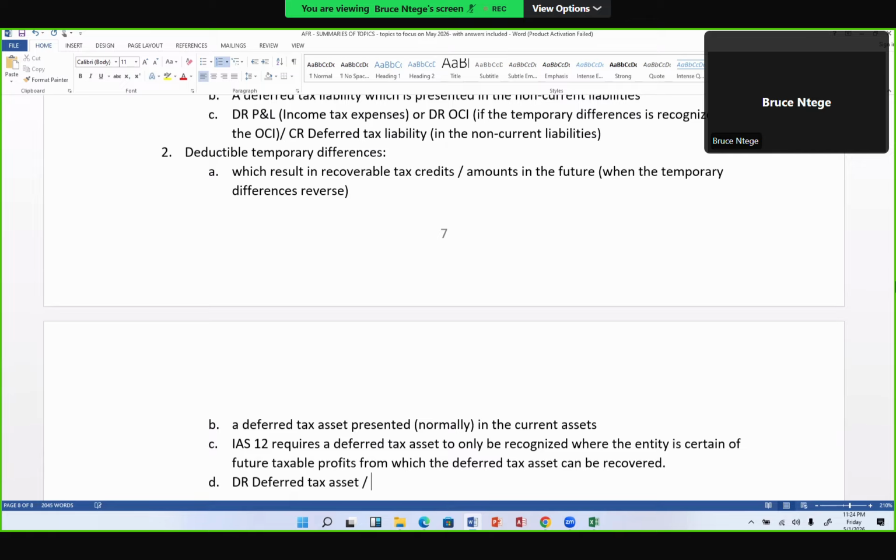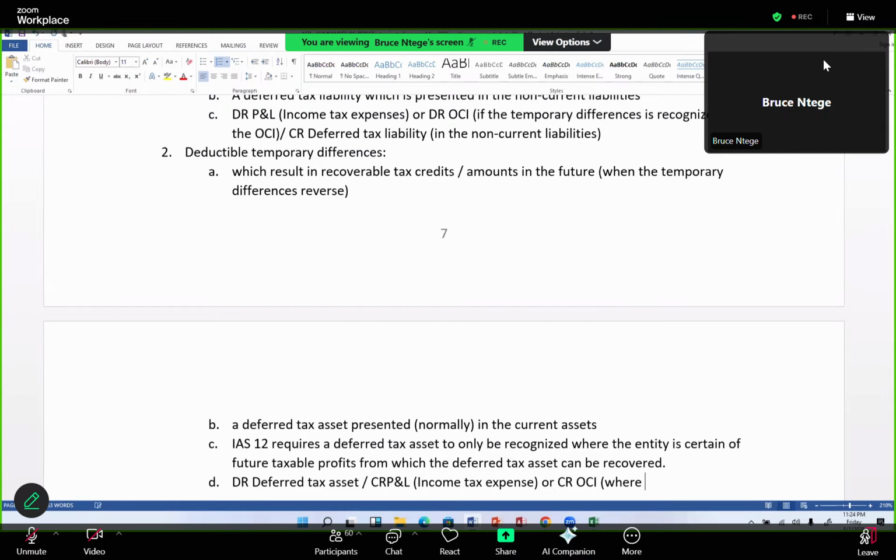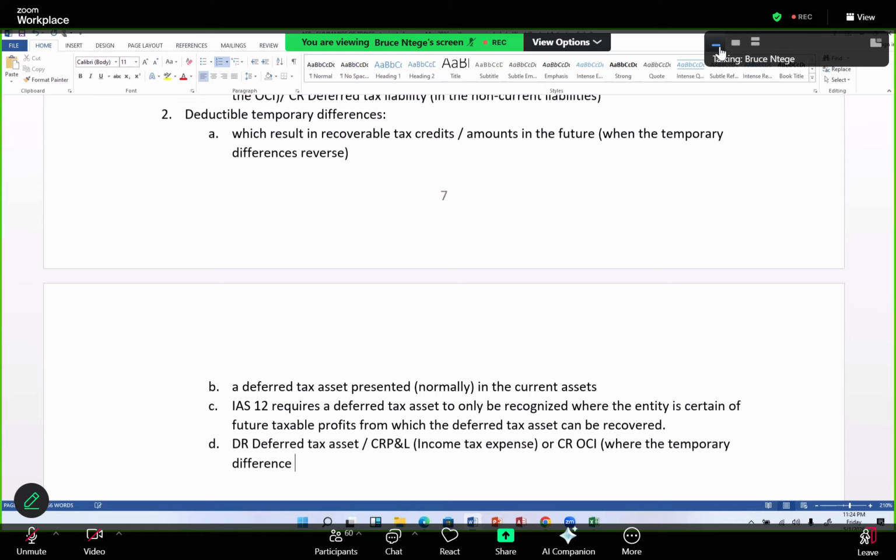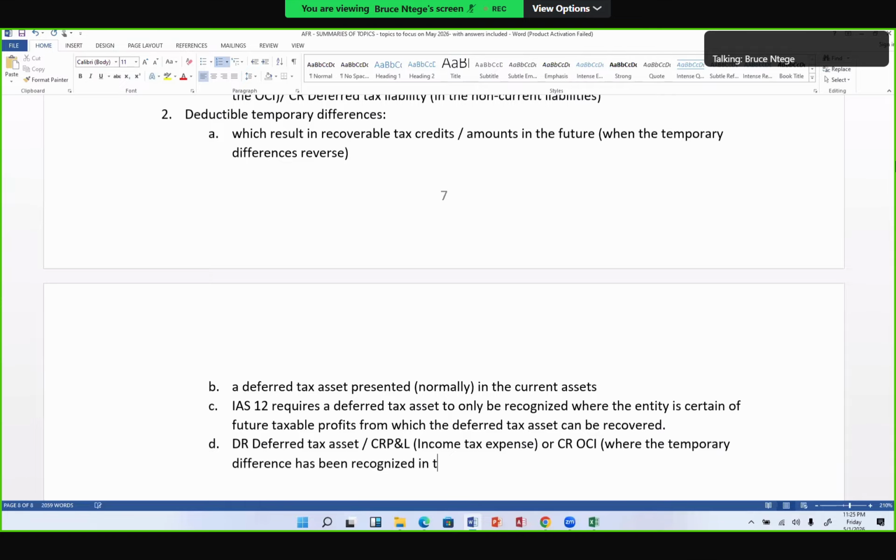Of course, if you're certain, then you debit the deferred tax asset, and the credit goes to the P&L, a line called tax expense or income tax expense. But you can alternatively credit the other comprehensive income if the reason for this temporary difference is an item that is recognized in the other comprehensive income. So you can credit the other comprehensive income where the temporary difference has been recognized or reported also in the other comprehensive income.